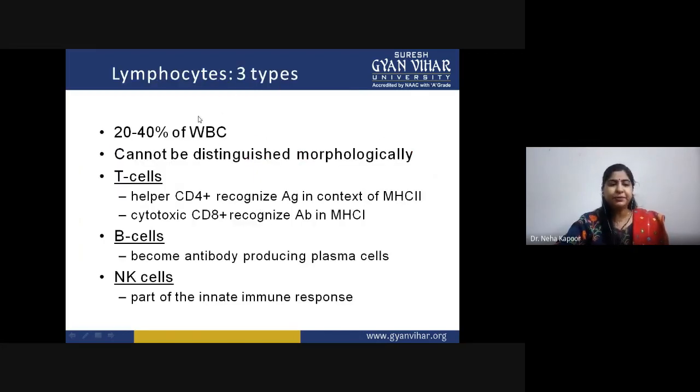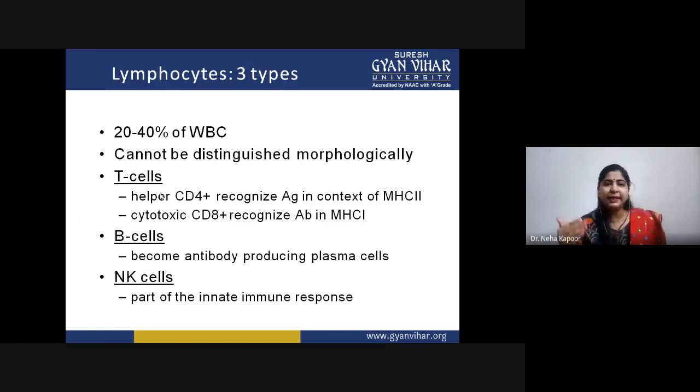Lymphocytes, there are three types and they mainly comprise 20 to 40% of WBC. However, you cannot distinguish them morphologically. You basically distinguish them depending upon their function. For example, T cells are divided into two main types: helper CD4 positive cell and cytotoxic CD8 positive cell. Helper T cells basically recognize antigen in conjunction with MHC2 and cytotoxic with MHC1.